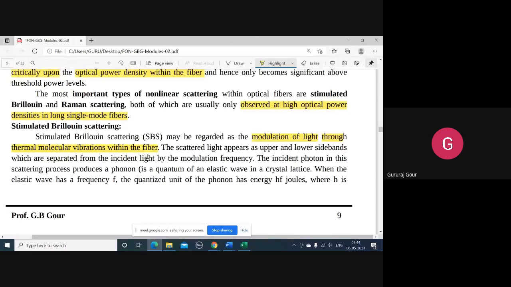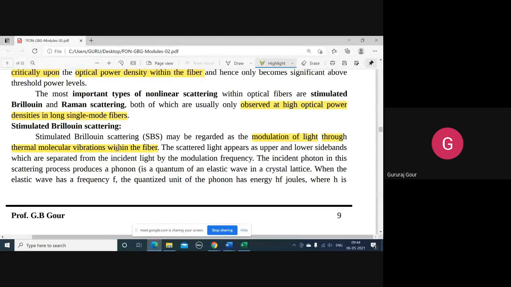Already we are sending intensity modulated light which has been coupled from your modulator at the transmitter to the optical fiber. That is your communication channel running all the way from transmitter to receiver. What is there? Intensity modulated wave is there. Again, this light is undergoing modulation because of thermal molecular vibrations within the fiber.